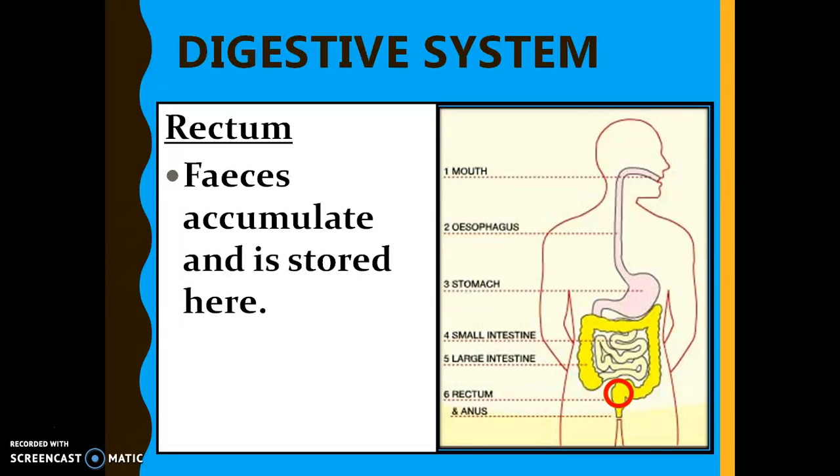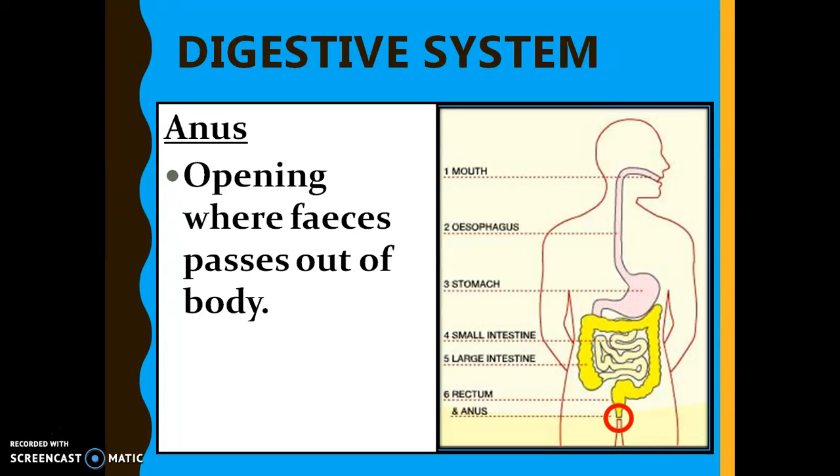Rectum. Once all the water has been absorbed, the undigested food will be accumulated and stored at the rectum, called feces. Finally, the feces will be passed out from the anus, out of our body.